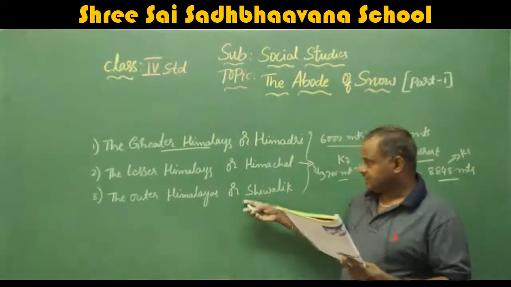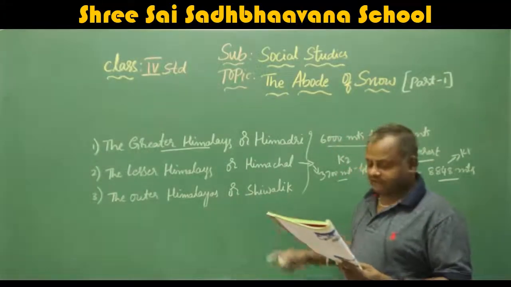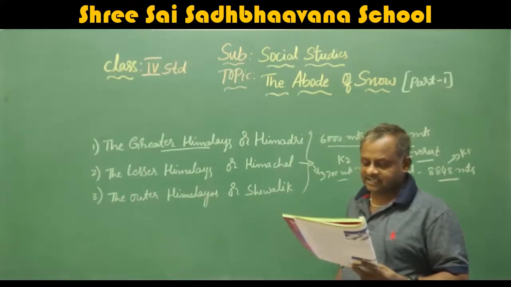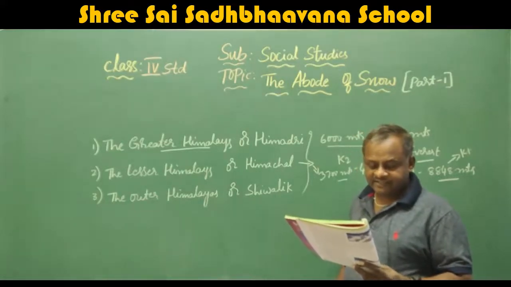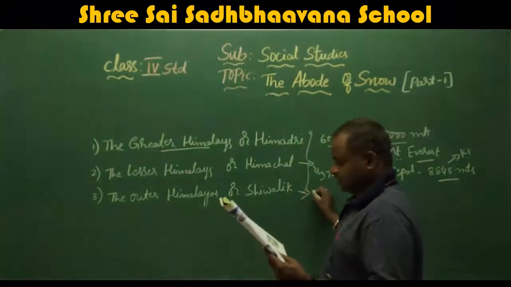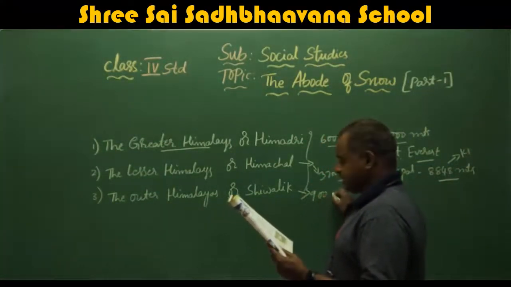Now we will read the outer Himalayas or Shivalik. The outer Himalayas lie between the lesser Himalayas and the Gangetic Plain with an average height between 900 meters to 1200 meters.